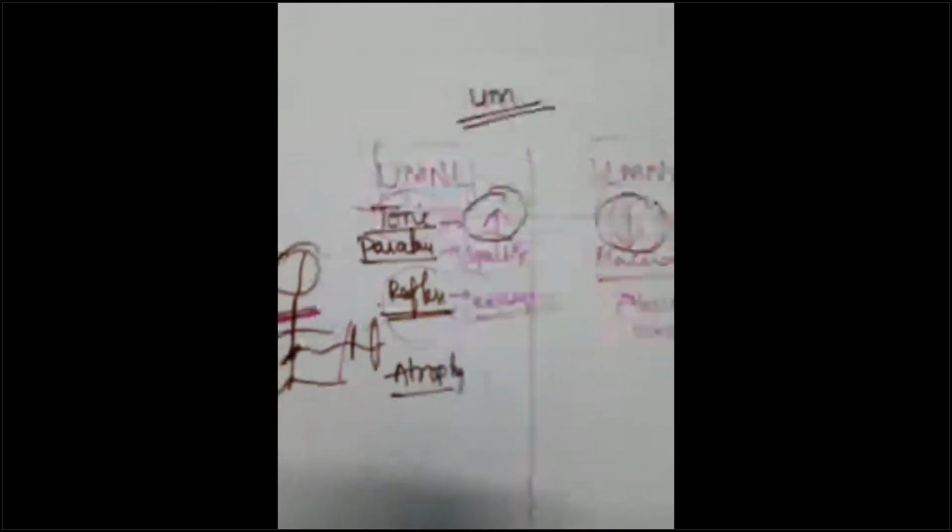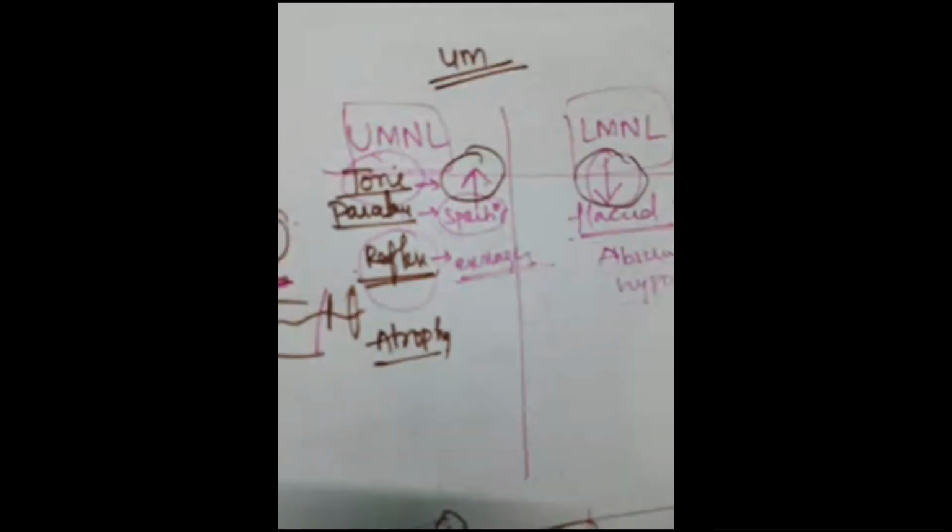Now what type of tone do we have? Spastic tone or flaccid tone? Neither spastic nor flaccid. We have optimum tone in all the muscles. Tone is very important to stand, to sit. Tone is very, very important.